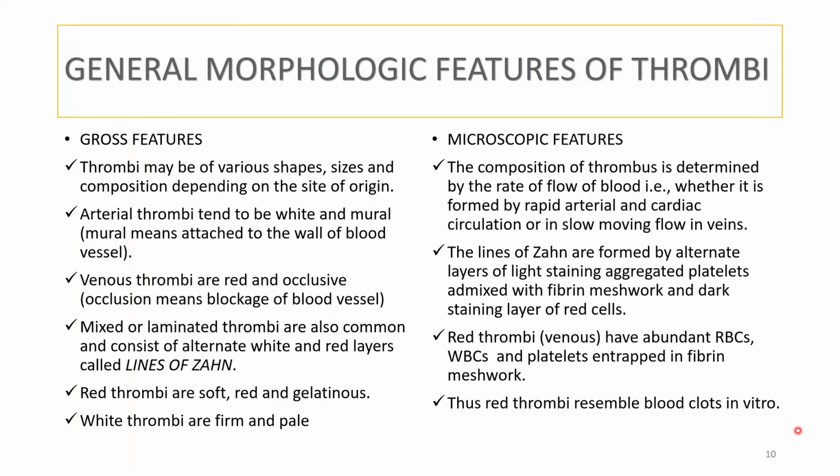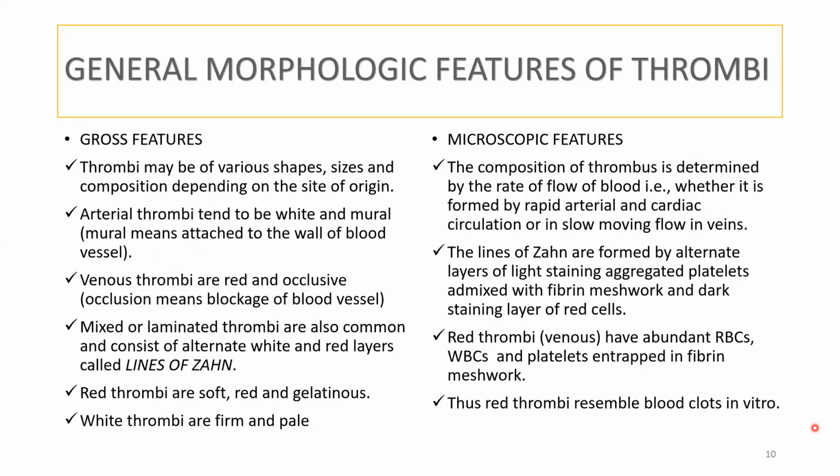Now we saw thrombogenesis and how it occurs, the pathogenesis of thrombogenesis, all those things. Next we'll be seeing an important topic called general morphological features of thrombi. Morphological features contain gross and microscopic features. So what are the gross features? How does a thrombus look grossly?